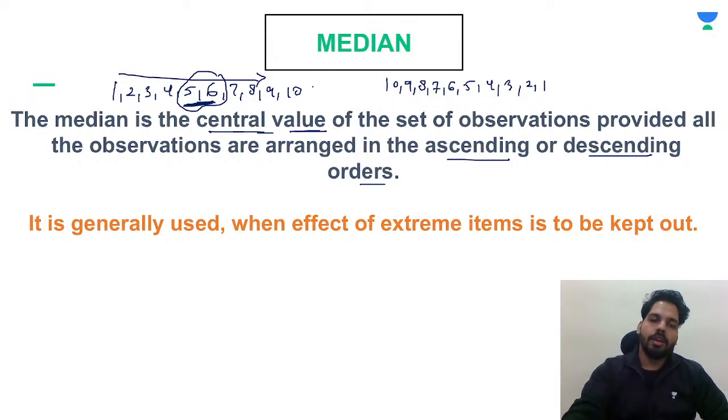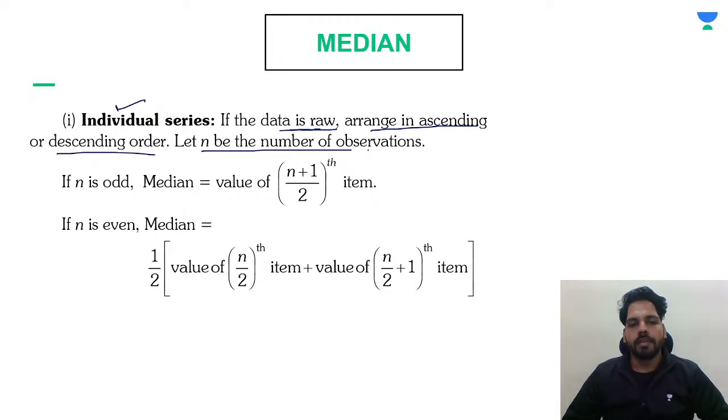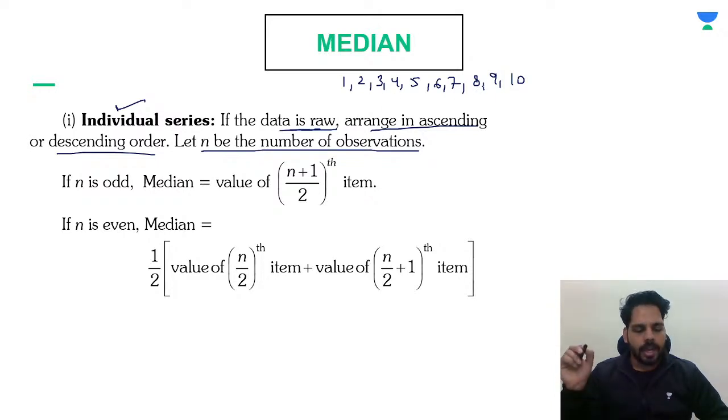Understood? Now, median for an individual series, that means just suppose an individual series is given to you, as if the data is raw data. First of all we have to arrange it in ascending or descending order. Then we need to count the number of observations. As you can see over here, we have taken the previous data, 1, 2, 3, 4, 5, 6, 7, 8, 9, 10. These are already arranged in ascending order. So now you have to count them. As you know, these are 10 observations, so we have taken n equals 10.